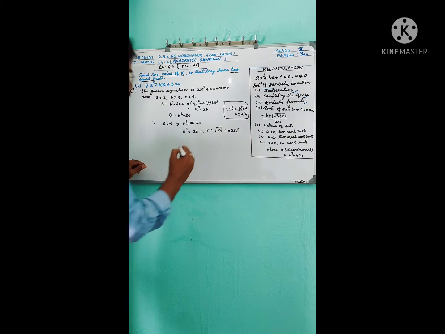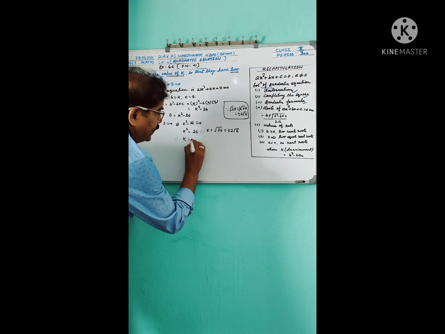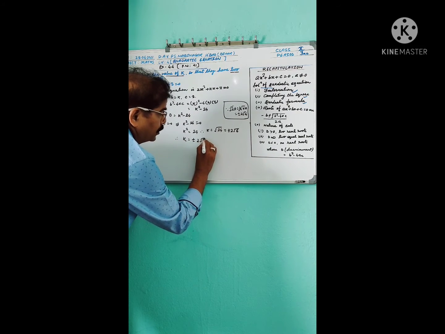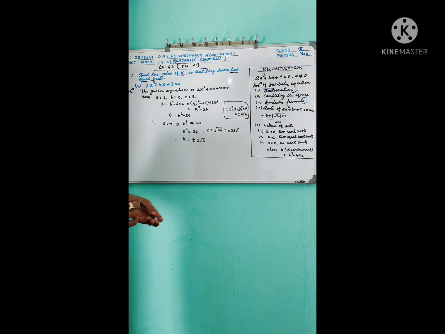Hence k equal to plus minus 2 root 6. And the next question.